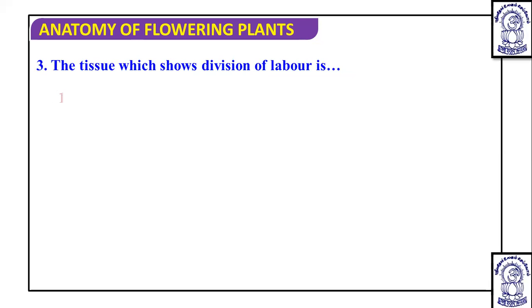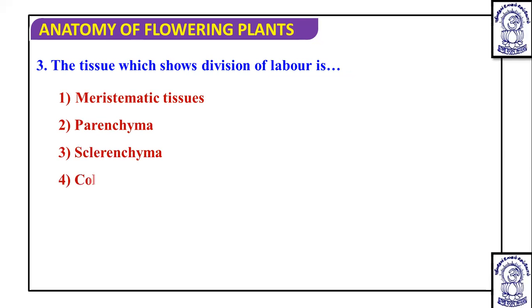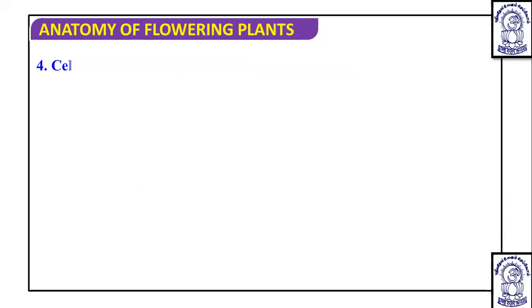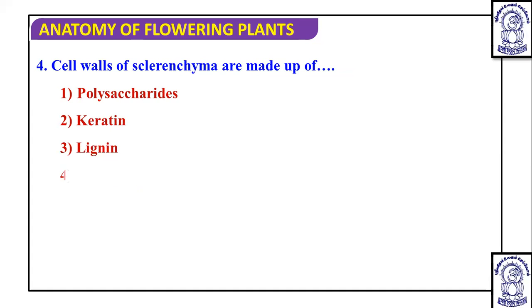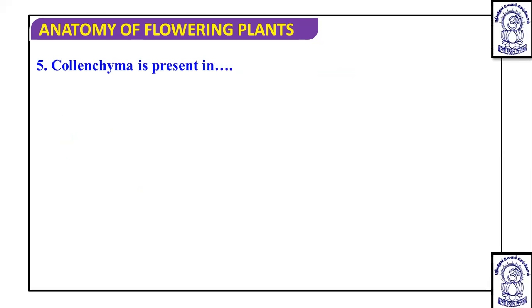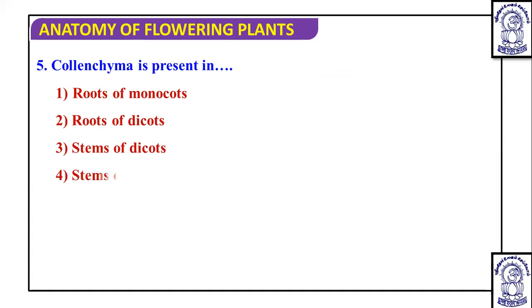The tissue which shows division of labor is nothing but parenchyma, because in parenchyma different functions can be carried out. The cell wall of sclerenchyma is made up of thick lignin deposition, due to which they become dead cells. Collenchyma is present mainly in dicot, in the stem. In root it is not found, and in monocot it is not going to be present.